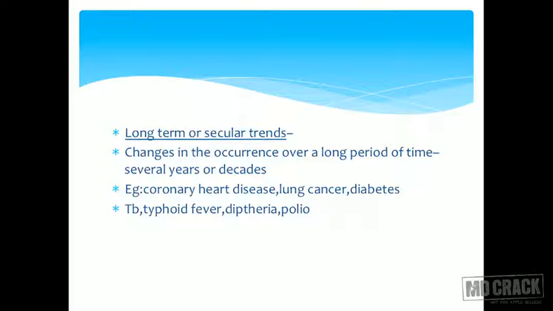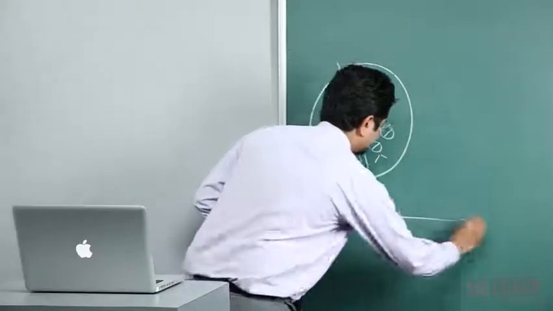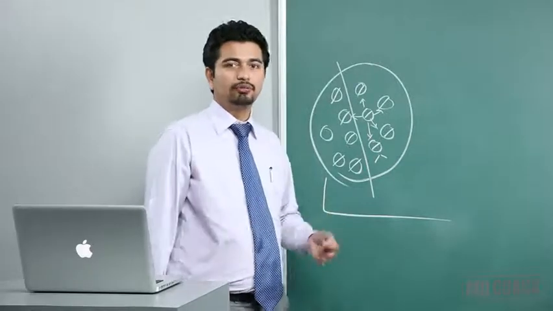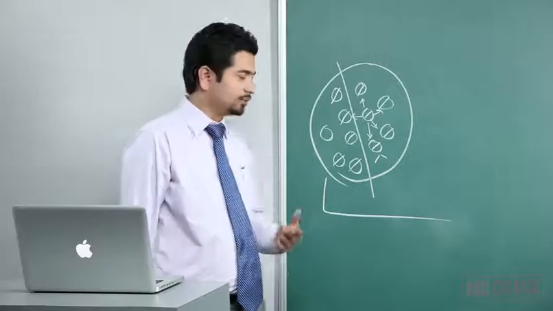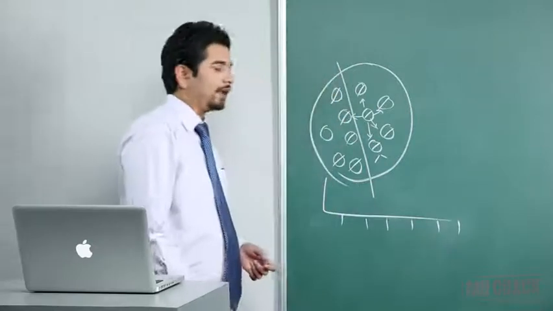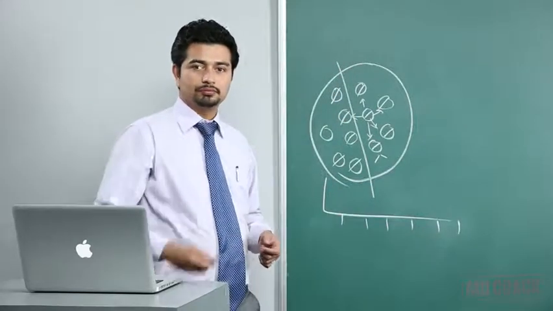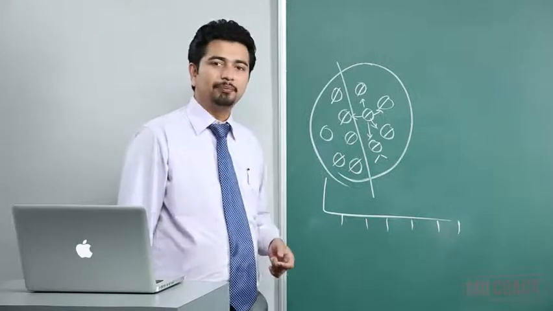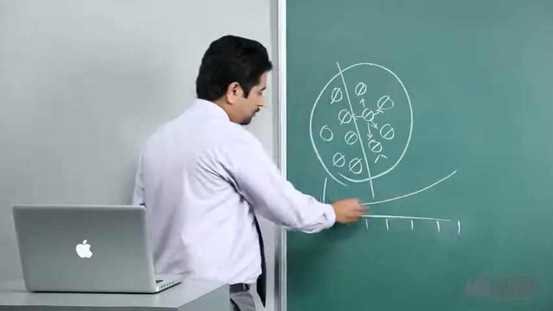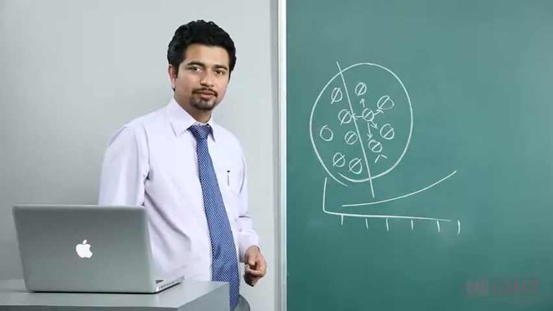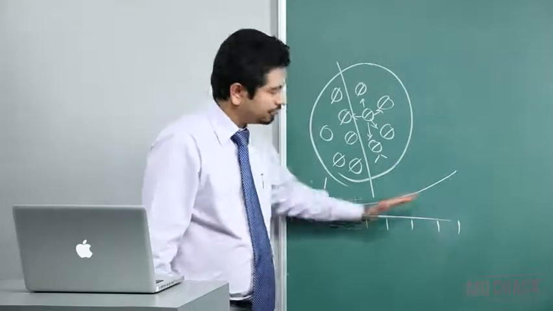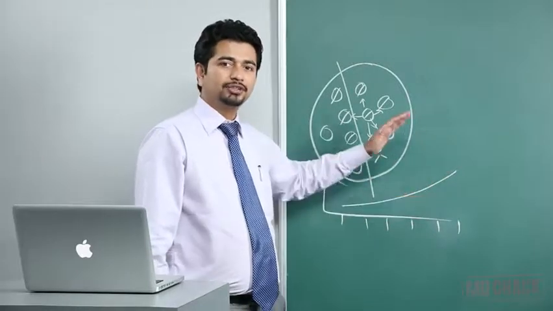Long-term or secular trends, if I have to draw it, I have very little space, but if you take a scale of not days, not weeks, not months, but years together, say for example this was 2001, 2002, 3, 4, 5, 6, and you have to plot the prevalence of chronic diseases, say for example hypertension. If I plot the chart for hypertension here, the line would be something like this. Okay, so although the line is not jump starting like this, the line has a definitive inclination, and that definitive inclination is surely upward.